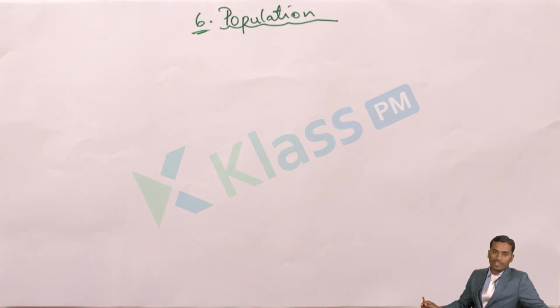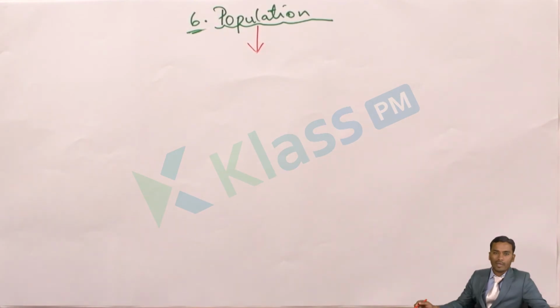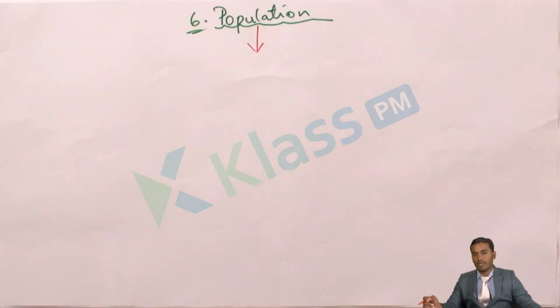We are going to learn the sixth chapter of social studies, that is population. What is population? Generally, the people living in a country, the total number of people together, we call as population. Total number of people means men, women, boys, girls, old people, small children, everyone. All together we call as a population.